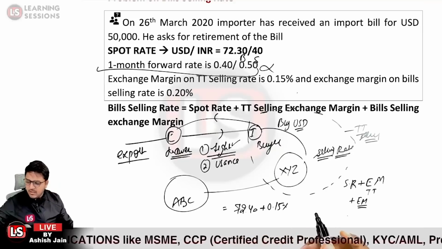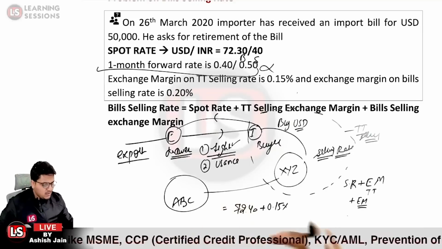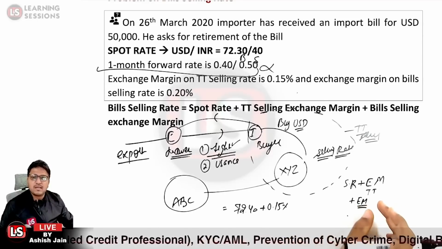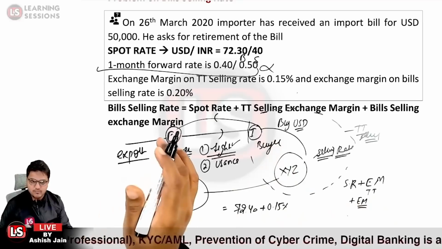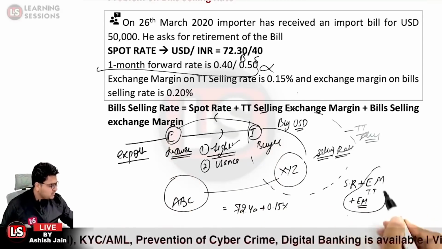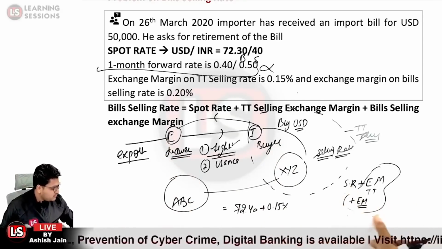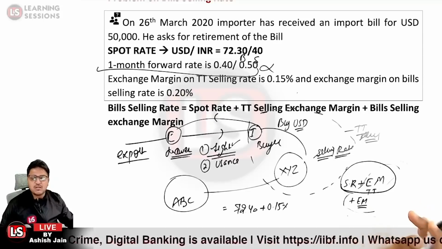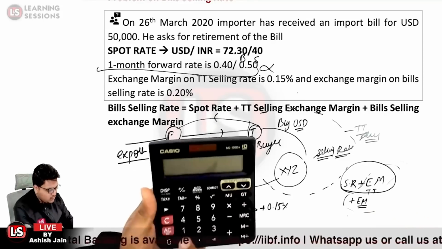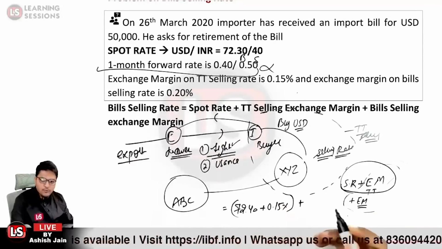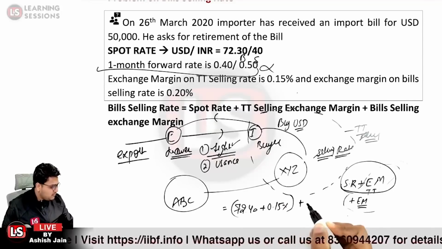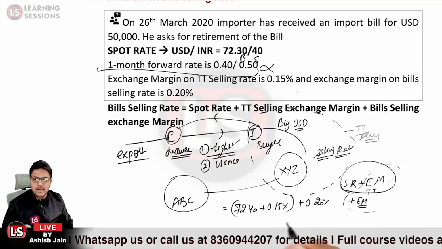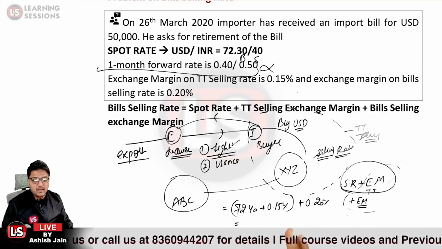Now here is one part that you need to understand: it is not the case that you will be calculating 0.15% and further 0.20% as 0.35%. So it should not be combined up. These two terms are not to be combined up. First of all, we will be solving this particular transaction, that is spot rate plus exchange margin related to the TT transaction. So 72.40 plus 0.15%. Then we'll be adding up the bills selling exchange margin, that is 0.20%. That is how we will be solving this. Otherwise, you will be getting a wrong answer.